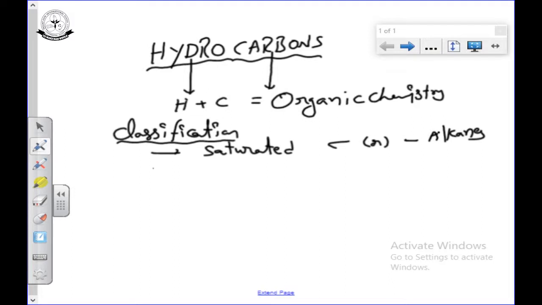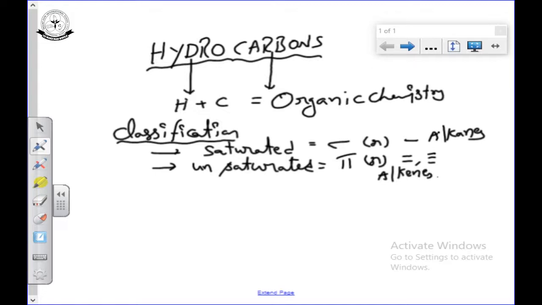Second classification is unsaturated hydrocarbons. Unsaturated hydrocarbons means organic compounds containing pi bonds, or we can say multiple bonds, either double bond or triple bond. So, double bond means alkenes and triple bond means alkynes.